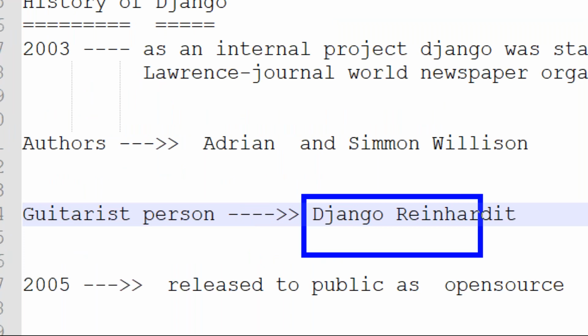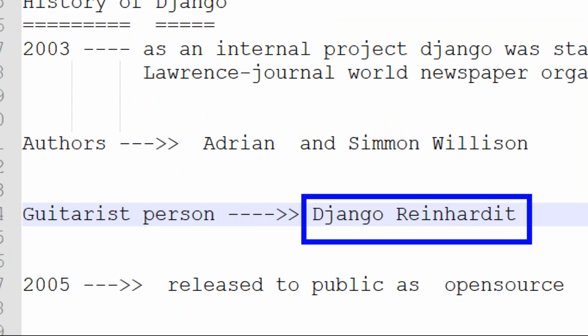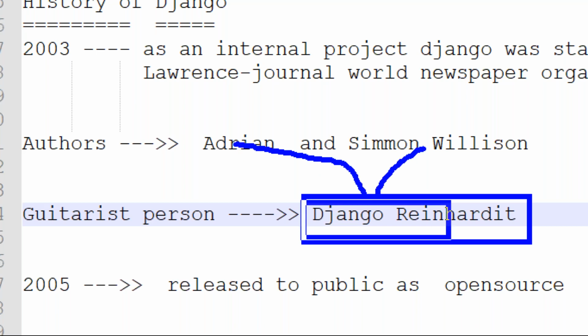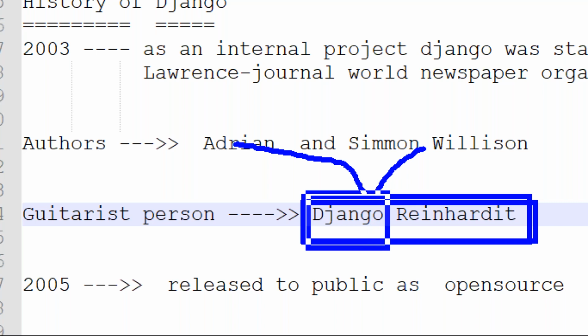He is a famous guitarist. For dance, Michael Jackson is a famous person; similarly for guitar, Django Reinhardt is there. Simon Willison and Adrian both love this person, they were fans of Django Reinhardt. That's why they took the framework name Django. For this person's sake they named our framework Django. Here the D is silent, that's why we say Jango.